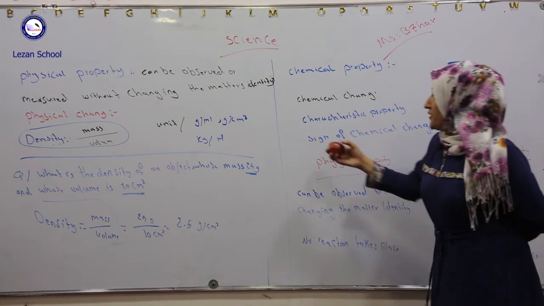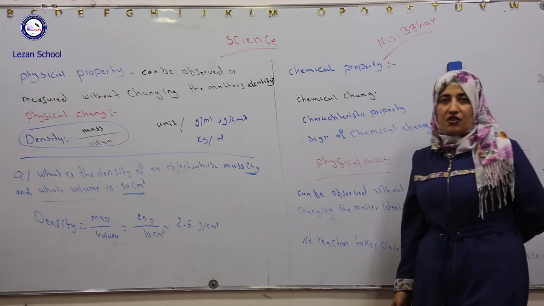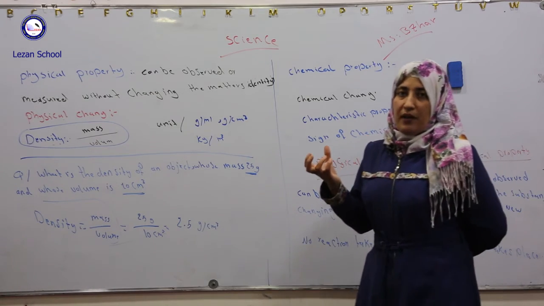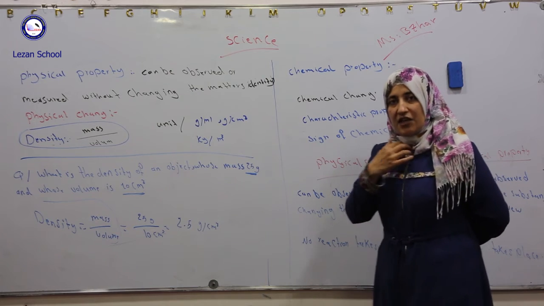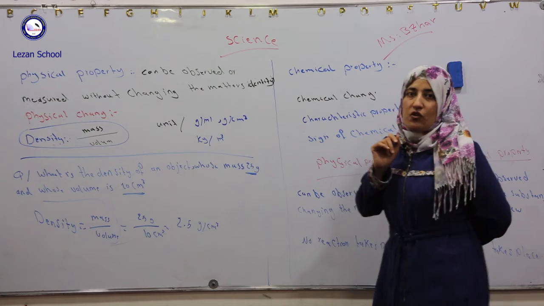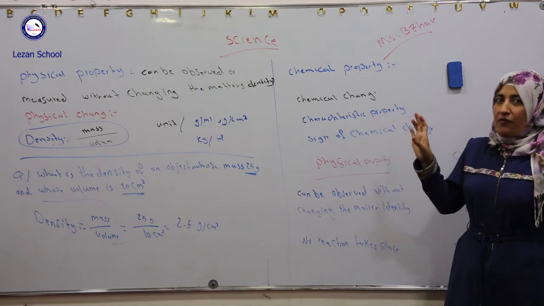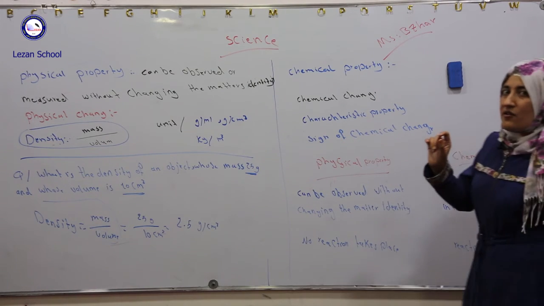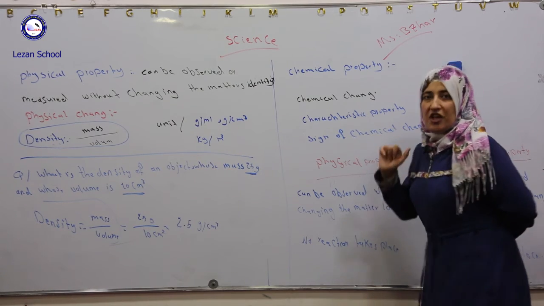What are the signs of chemical change? When chemical change occurs, many signs will appear. For example, when lactic acid changes to acetic acid in milk, we can smell the bad odor. So, the odor is a sign of chemical change. The formation of rust is also a sign of chemical change.